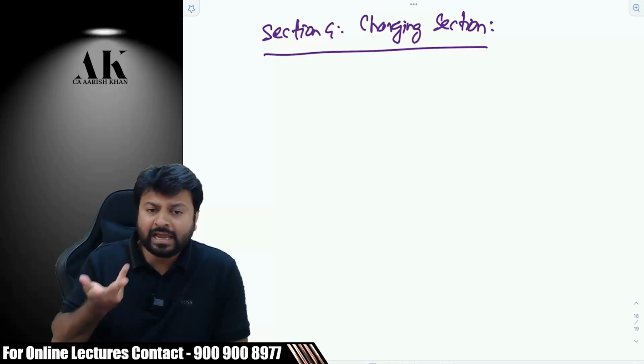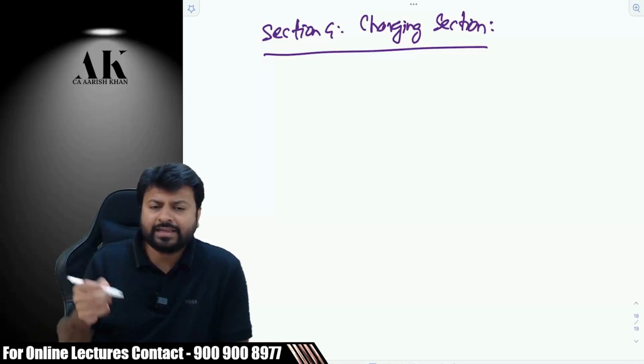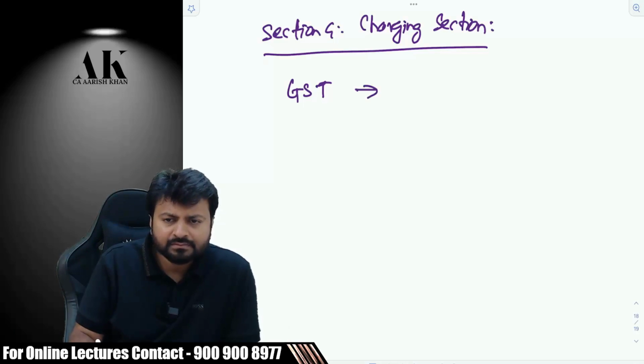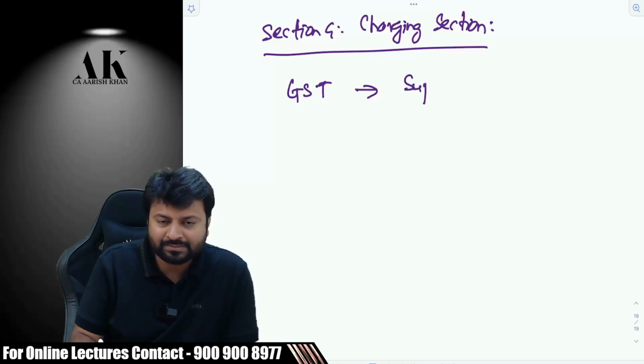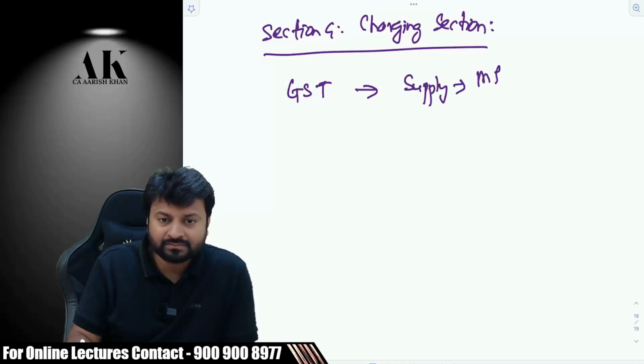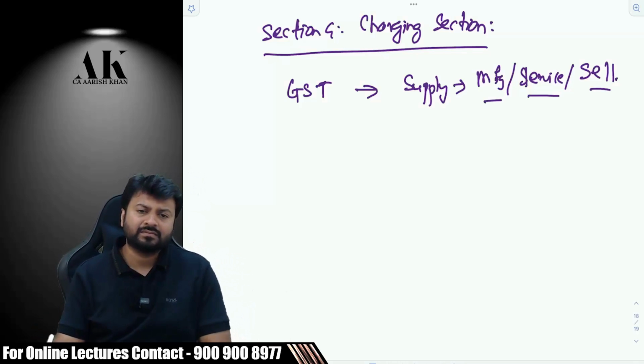You have to do something in life if you want to get a tax imposed on you. You have to do some activities. For example, why is GST imposed? Just because you are not doing anything? You have to do something. You have to supply something. Supply means you have to manufacture, or you have to provide a service, or you have to sell. You have to do any one of the three things for GST to be imposed. Yes or no?